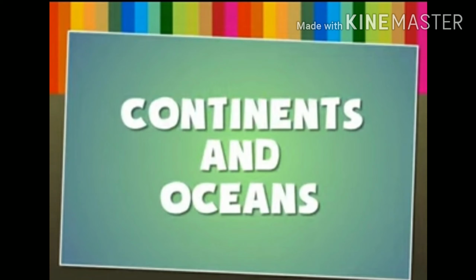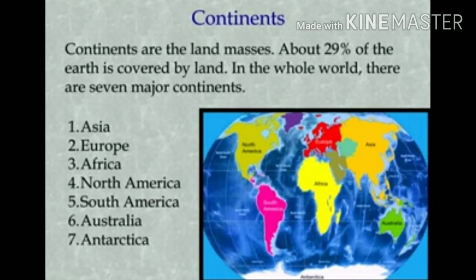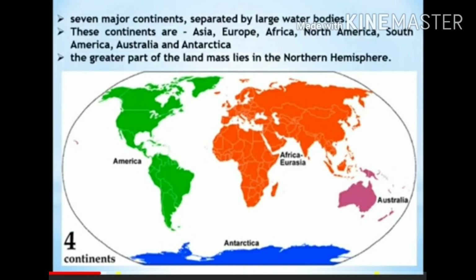So today we had learnt about this, now next is continents and oceans. Now continents. Continents are the land masses. About 29% of the earth is covered by land. In the whole world, there are 7 major continents. They are Asia, Europe, Africa, North America, South America, Australia, Antarctica. These are the 7 major continents of the world.